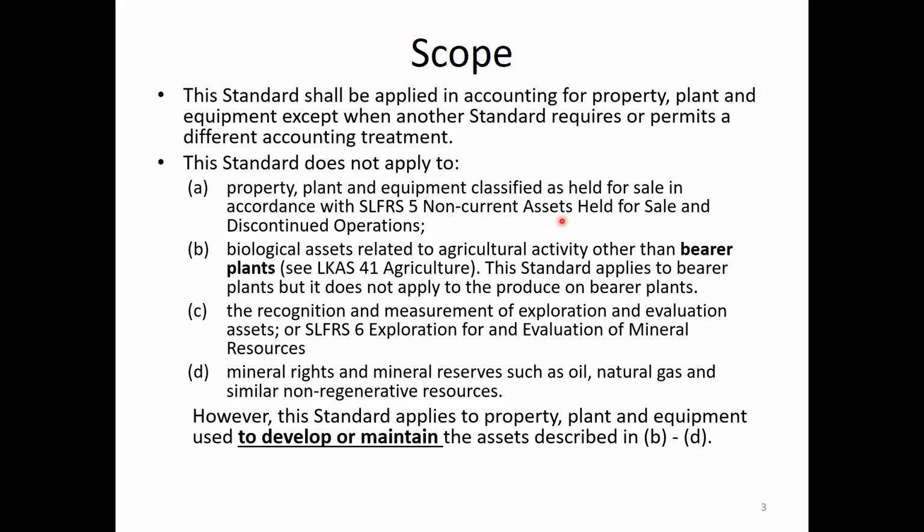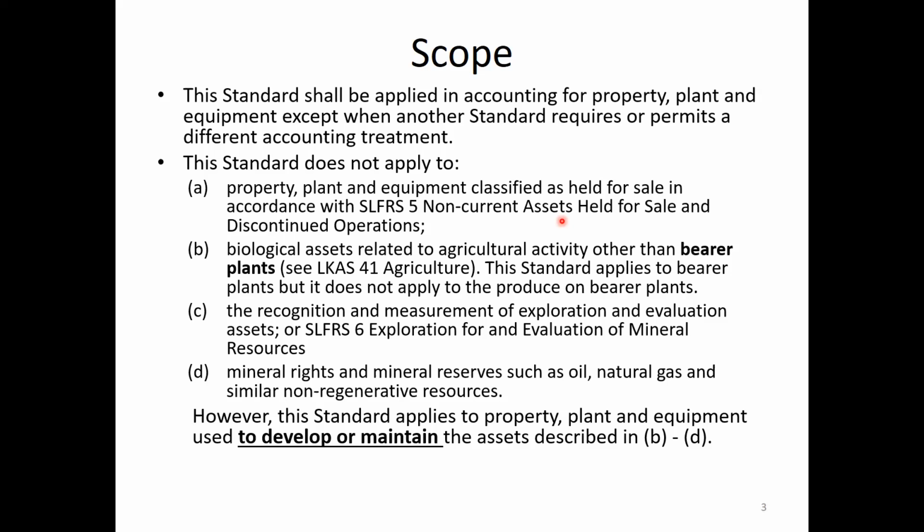other than bearer plants. You know what a bearer plant is? Say an apple tree. An apple tree will give you economic benefits for a period of time, for 5, 10, 20 years. It gives you fruits. Mango trees give fruits. Palm trees give fruits. So this kind of tree is called a bearer plant. And rubber also gives you some sort of benefits, but you can measure correctly the lifetime of the tree.